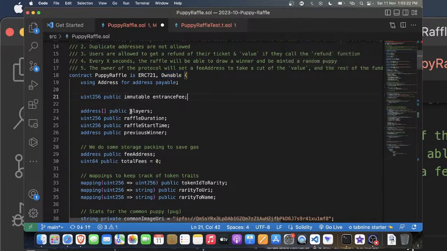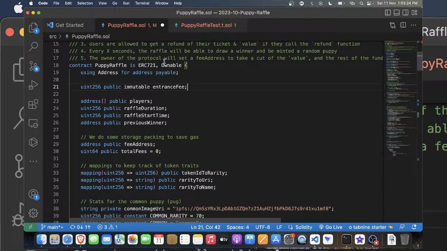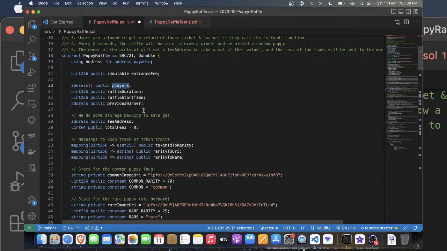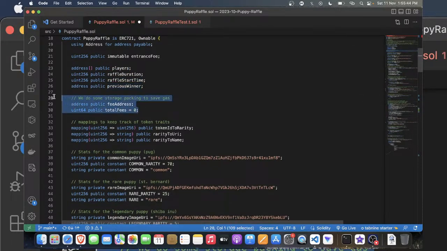So we're using the address type. We have an entrance fee, which is a public variable. We have players, raffle duration, raffle start time, previous winner, and they're using storage packing for gas optimization.